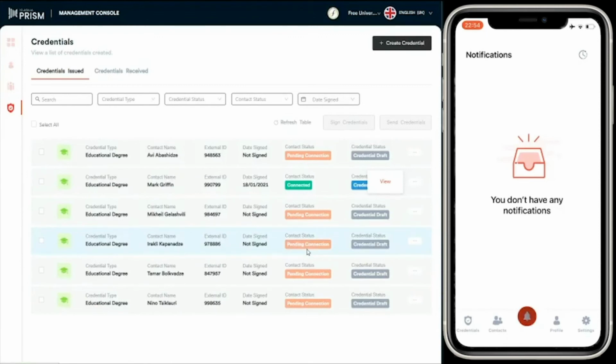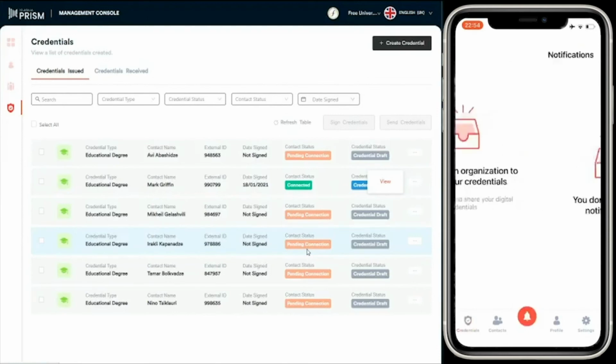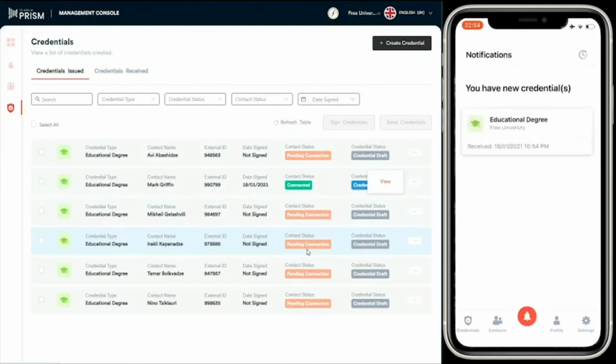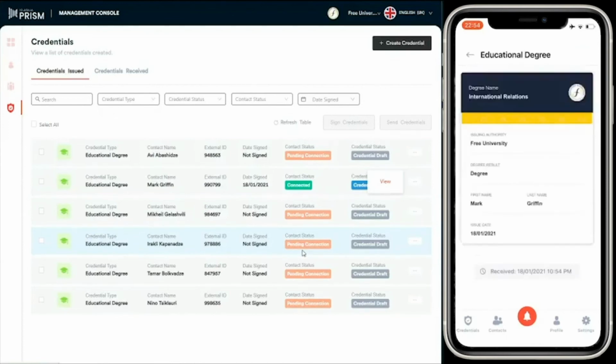And let's see that notification come in on the mobile app. Connection's a bit slow. And there it's come in now. So I've got a new credential, educational degree, from the Free University, received at this timestamp. So let's view that. In the mobile app, I can see the HTML rendering of it.